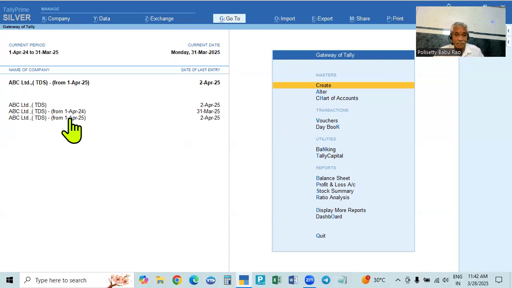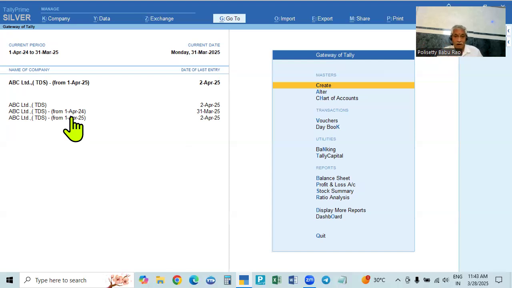So here, when it's created in the new company, all the masters, accounting masters, inventory masters, statutory details, all the masters will be created in this new financial year and transferred as they are. They will be updated in the new financial year. With balances means whatever accounts are in the balance sheet, only the balances of those masters, along with the masters, will be created or updated in the new financial year. So only with the balances.